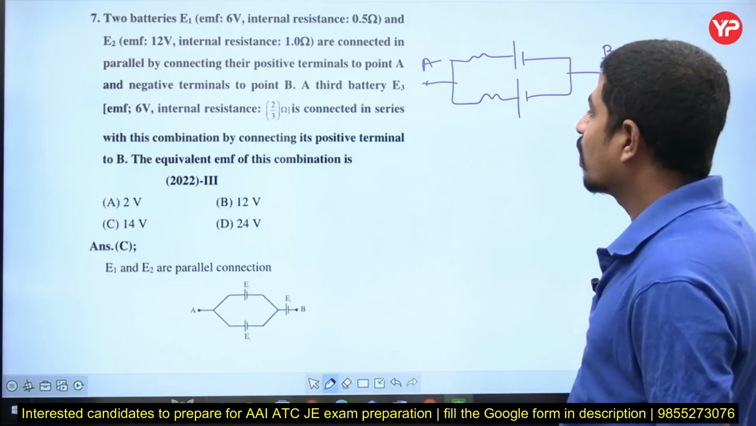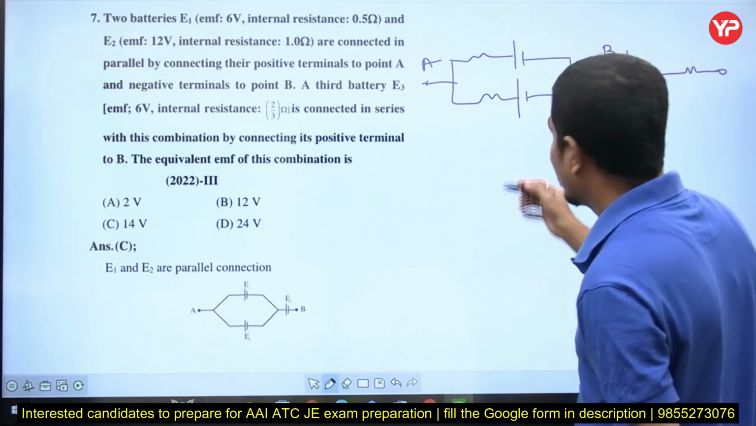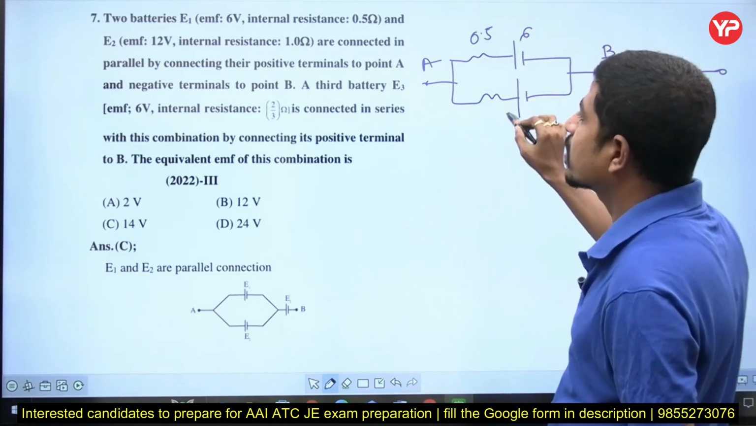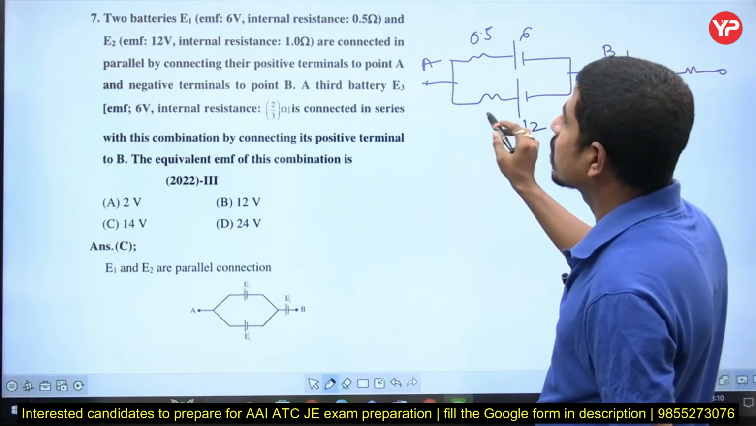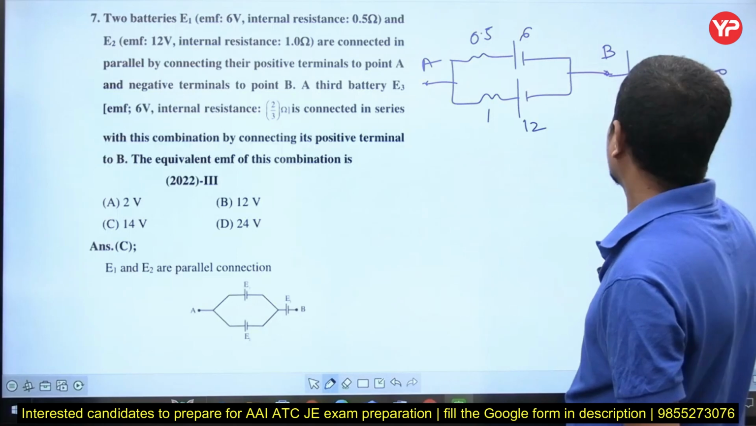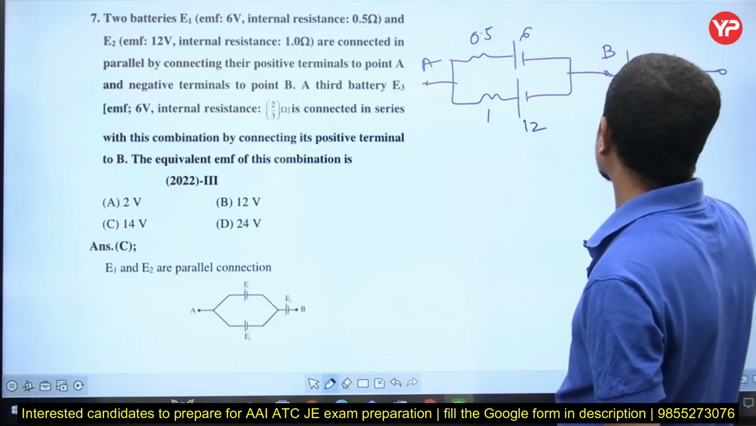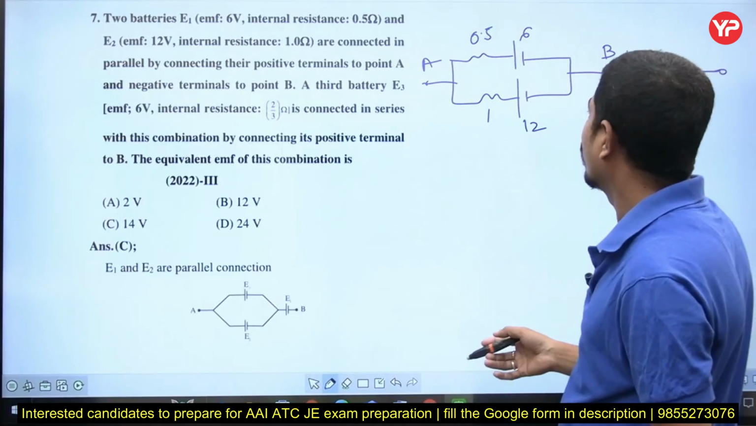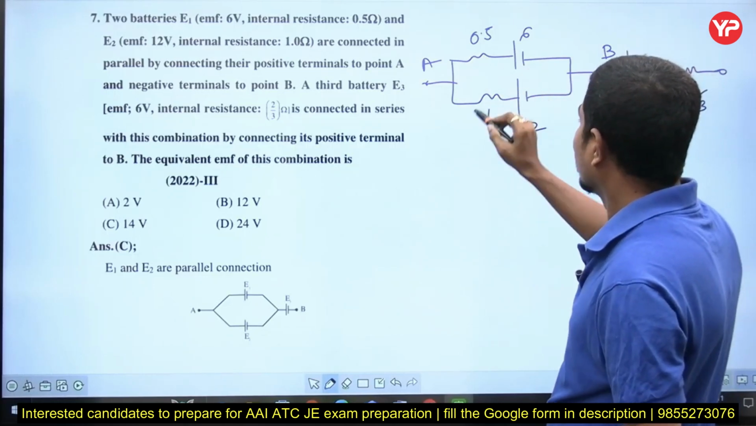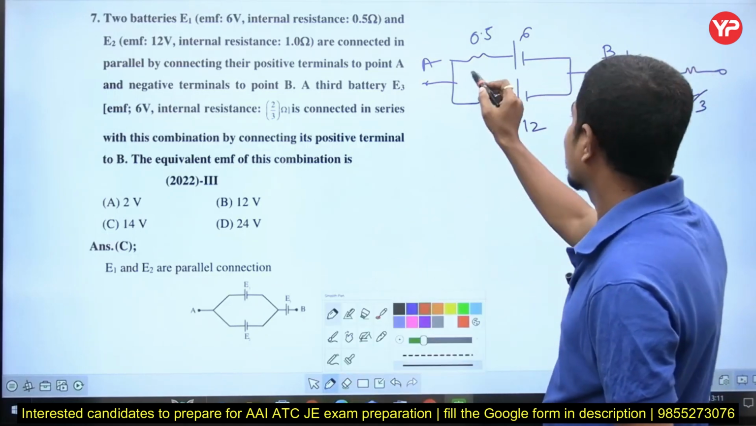Now, what is the equivalent combination of this EMF? What is this value? 6. What is this? 0.5 ohms. What is this? 12. And what is this? 1. And what is this? Yes. What is this value? E3. E3 is 6. This is 2/3. What to do is find its EMF. How to find? In this closed path, current is flowing.